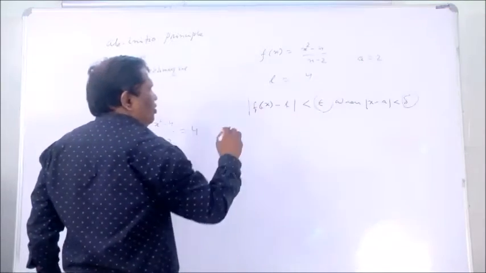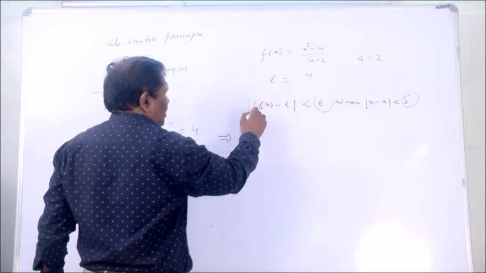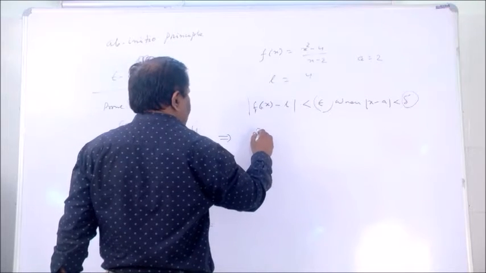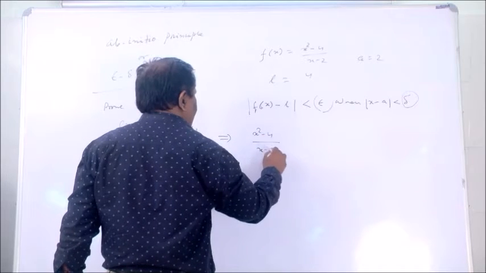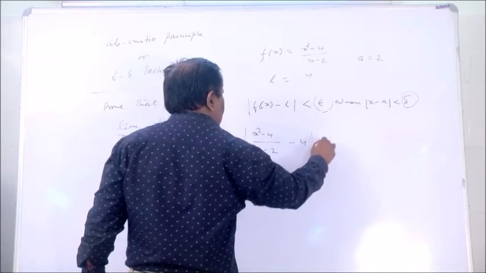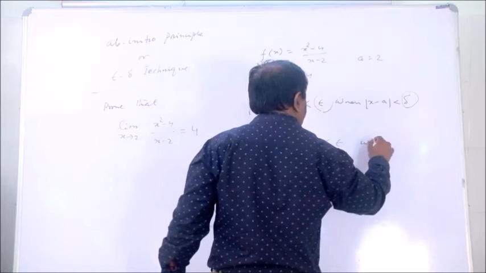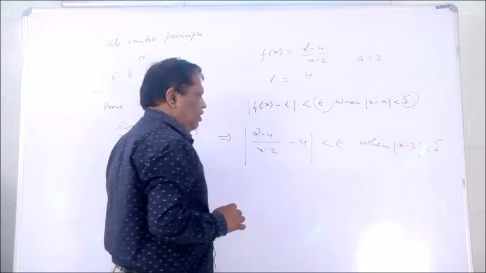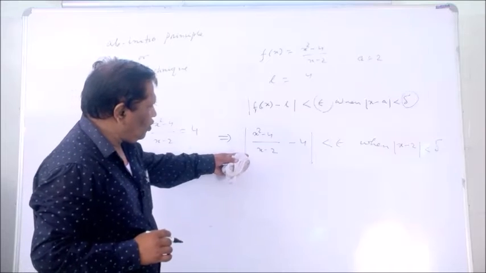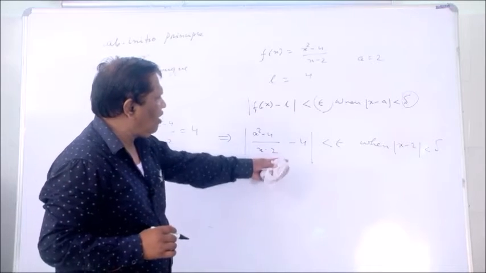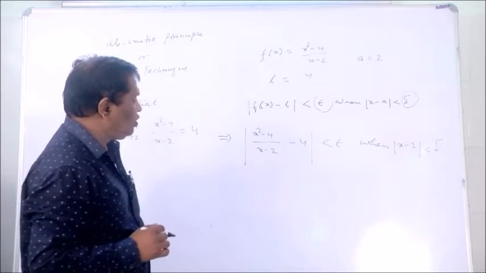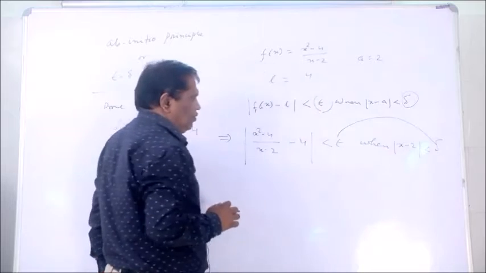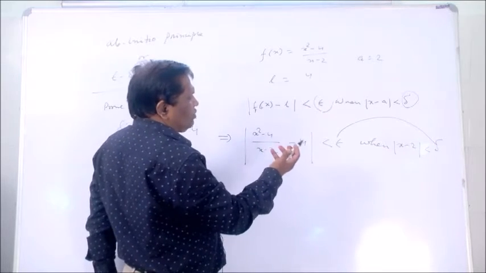And put exactly that definition. Put the function value, L value and a value. The function x square minus 4 whole divided by x minus 2 minus 4, whole mod less than epsilon when mod of x minus 2 whole less than delta. In this, you have to put the exact f of x, L and a. After that, we have to discuss the relation between epsilon and delta. How can you find out the relation between epsilon and delta?